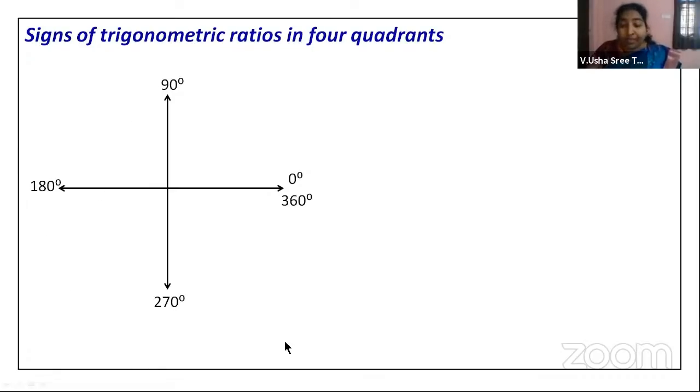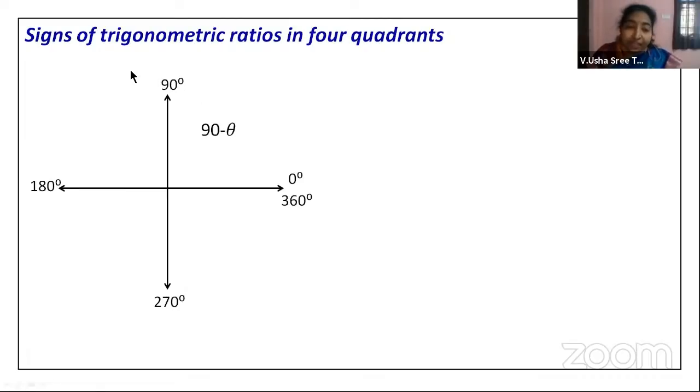Right? Now, here, in the first quadrant, the angle you are taking will be more than 0 degrees, but less than 90. So we will take it as 90 minus theta.